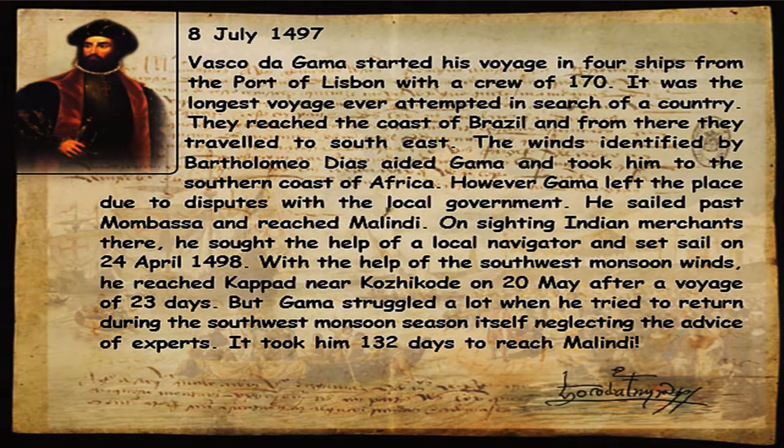However, Gama left the place due to disputes with the local government. He sailed past Mombasa and reached Malindi. On sighting Indian merchants there, he sought the help of the local navigator and set sail on 24th April 1498. With the help of the southern monsoon winds, he reached Kapad near Kozhikode on 20th May after a voyage of